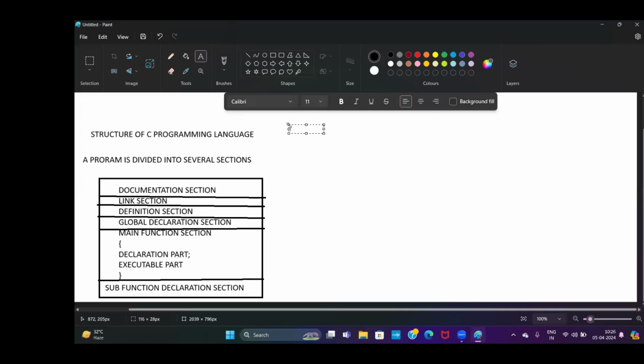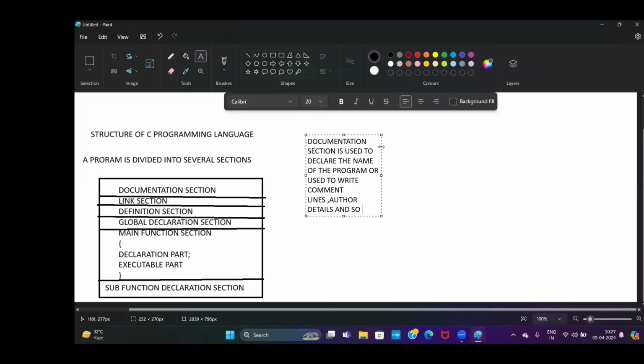This section, especially, documentation section is used to declare the name of the program, used to write the comment lines, other details, and so on.